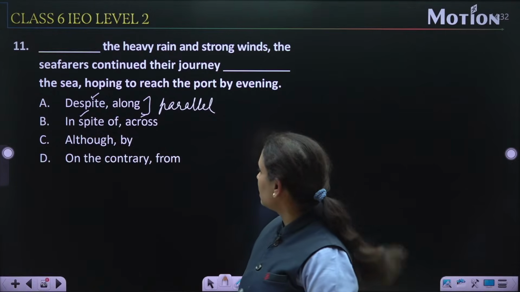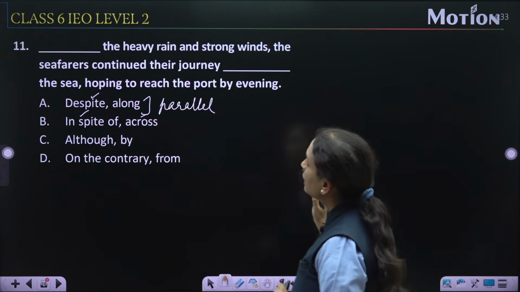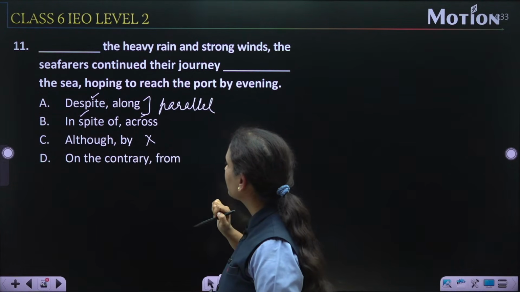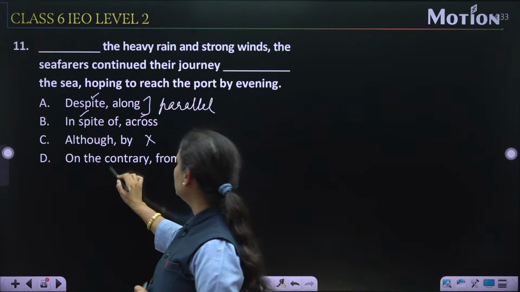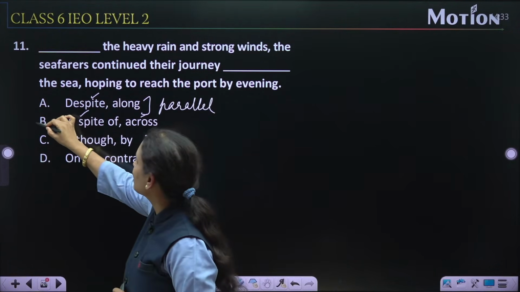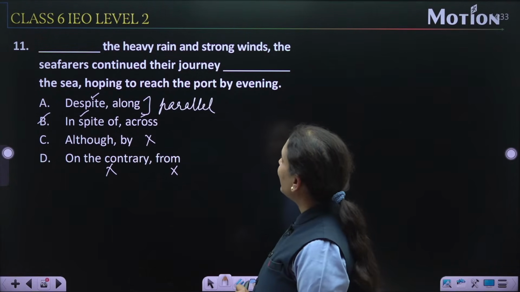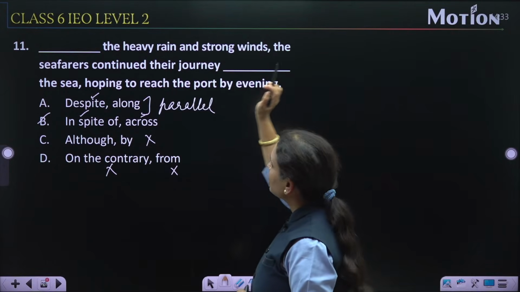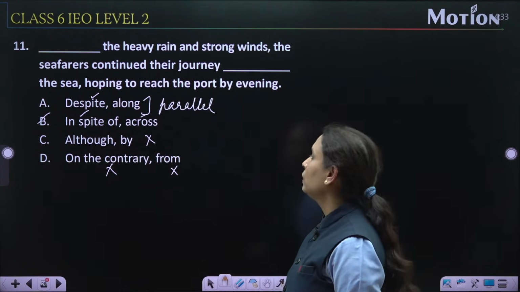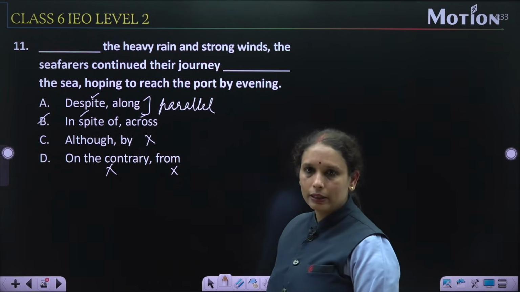Option C. Although the heavy rain and strong winds, the seafarers continued their journey by, wrong preposition. On the contrary, wrong, and from. So, the second option, in spite and across, is the right one. Option number B. In spite of the heavy rain and strong winds, the seafarers continued their journey across the sea, hoping to reach the port by evening. So, option number B is the right one.